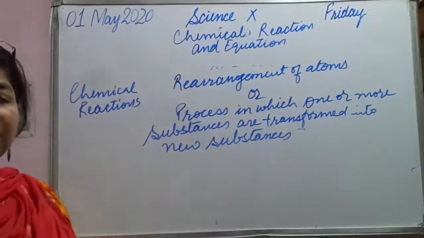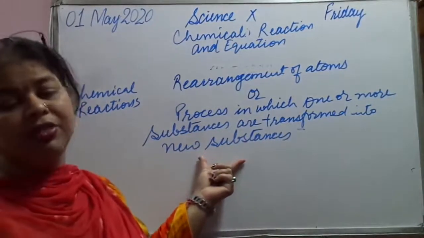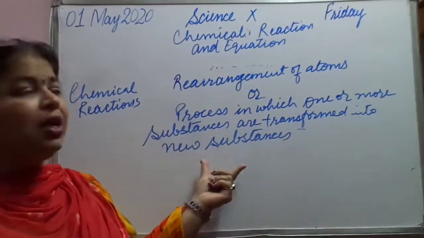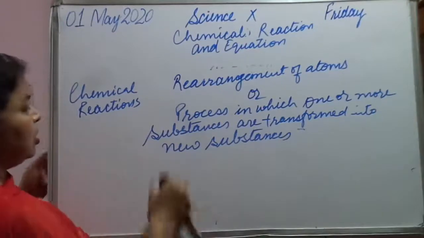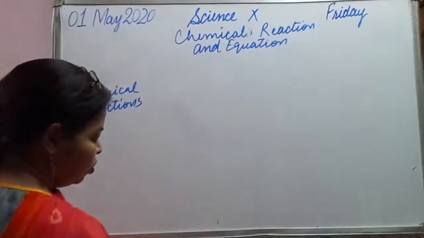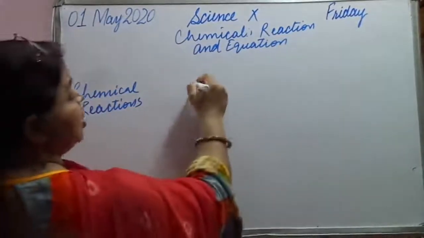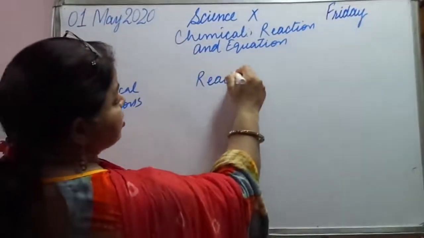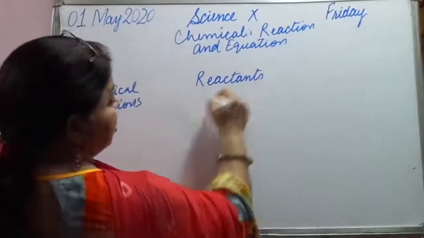Okay, then we call it a what? Chemical reaction. Okay. Now, when the chemical reaction takes place, what terms do we use? We are using the terms reactants and products.